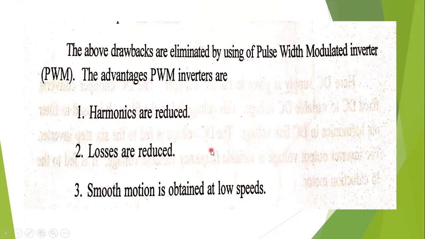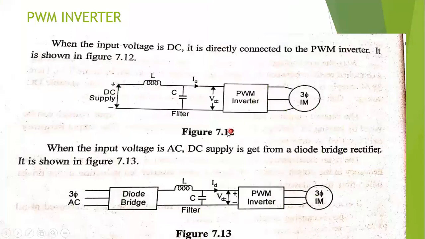In this pulse width modulation technique, instead of using a 6-step inverter, a pulse width modulation inverter is used. When the input voltage is DC, it is fed directly into the PWM inverter, without using a chopper.